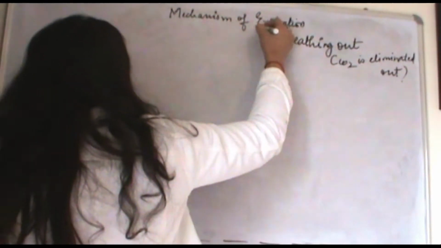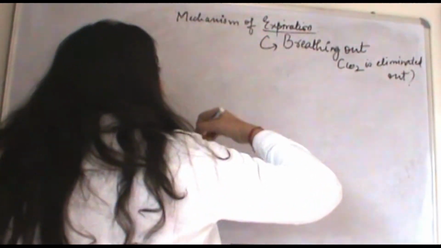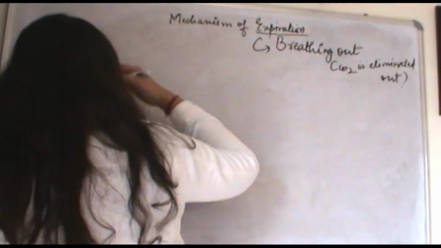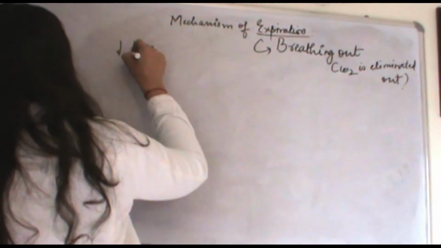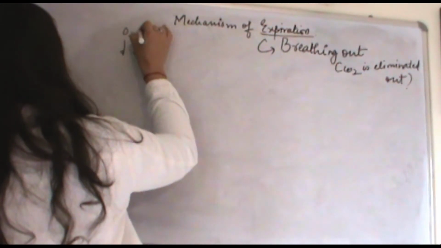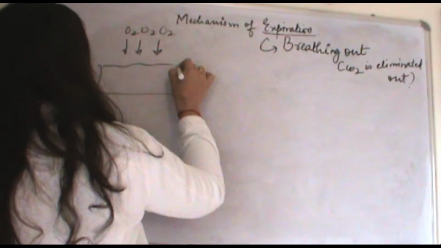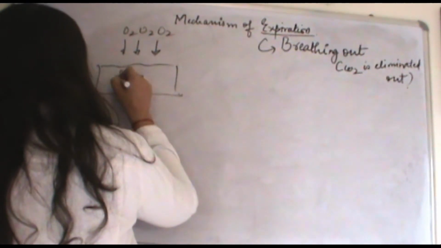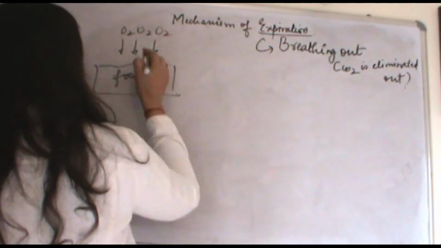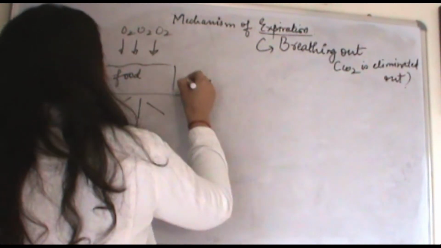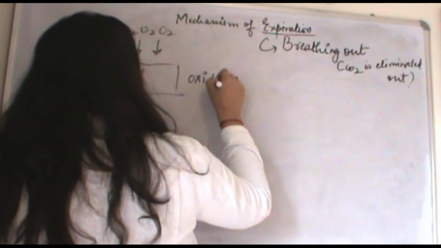So expiration means breathing out, that is when the CO2 is eliminated out. Now what will happen when oxygen reaches inside your body? This is oxygen, it is reaching inside your body. This is your cell, for example. It is having food that you have eaten. Now oxygen will come inside, it will oxidize your food.